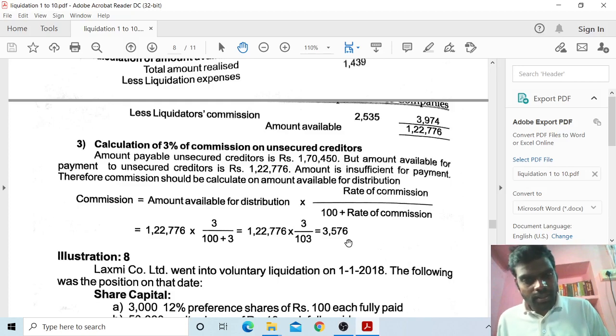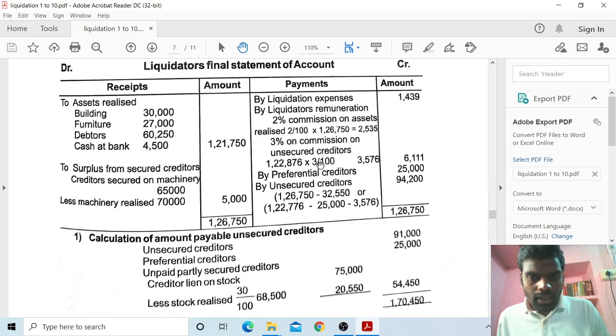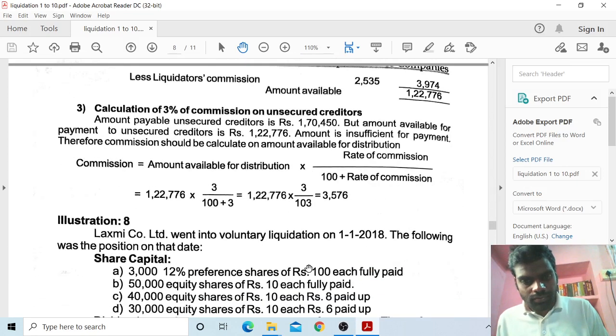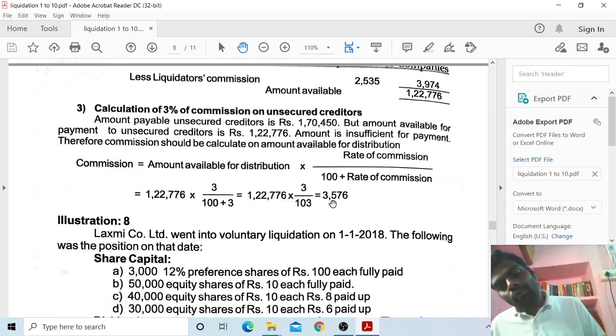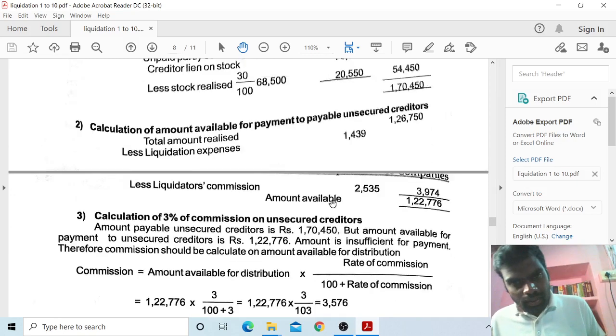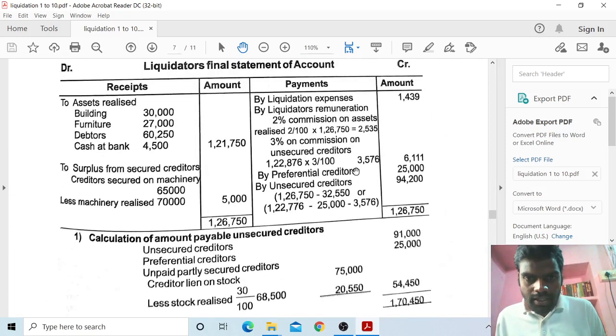That equals 3,576. So change it here, it is 103. Next, 1,22,776 into 3 divided by 103 is 3,576. So you have to pay 3,576. Remaining balance is 1,22,876.